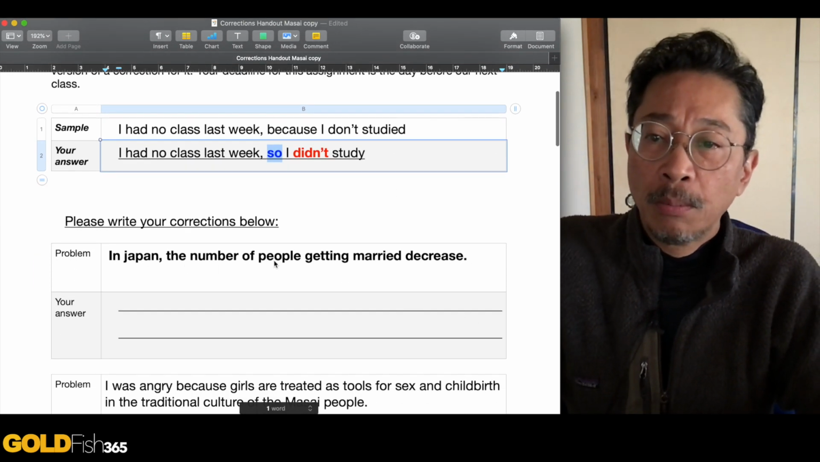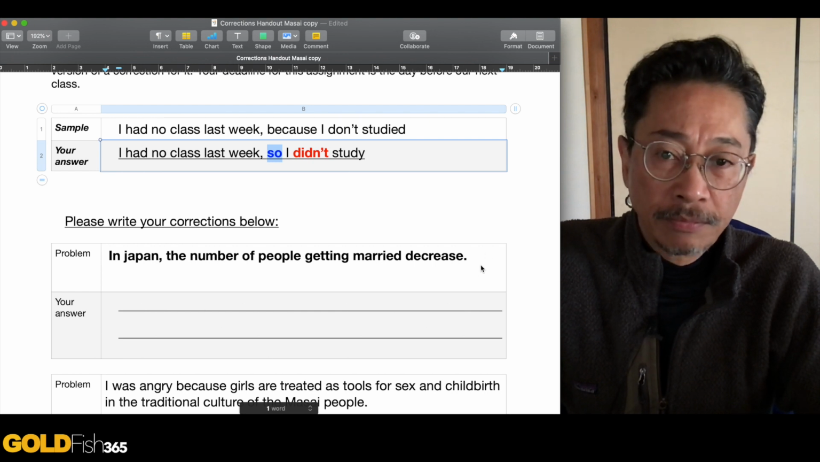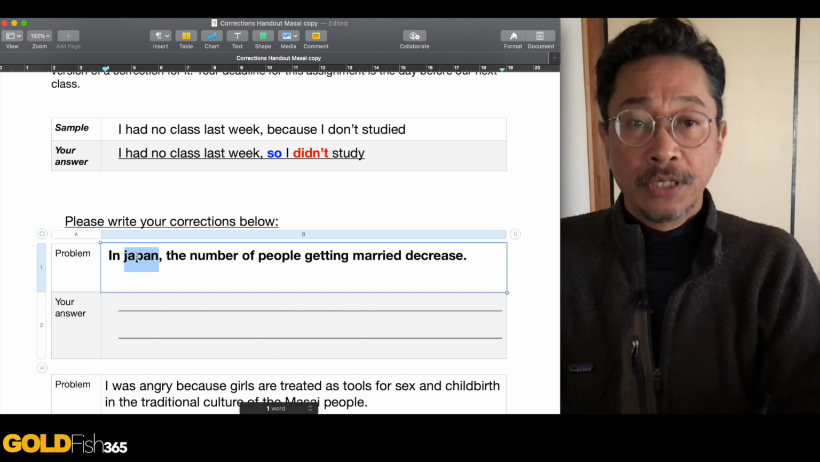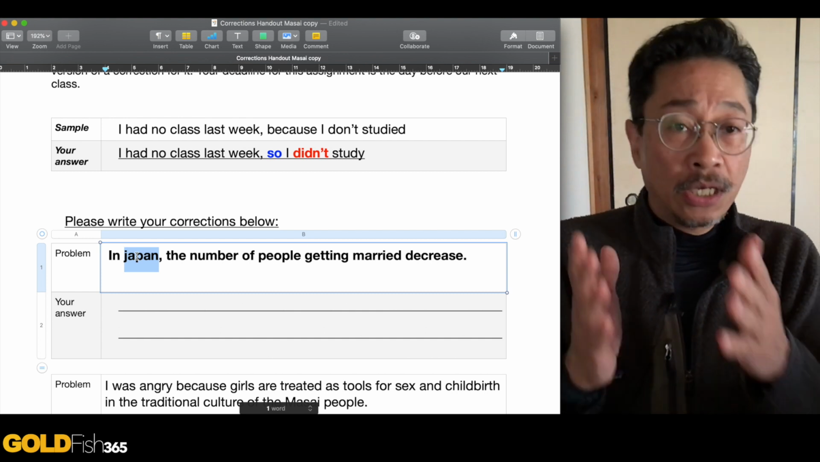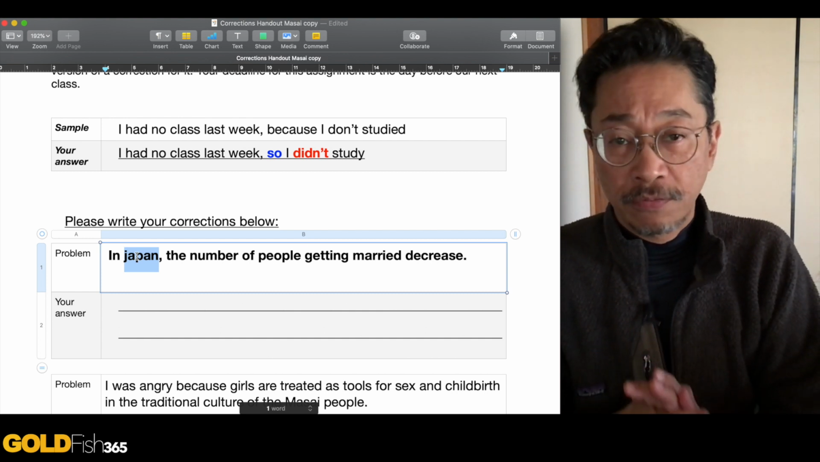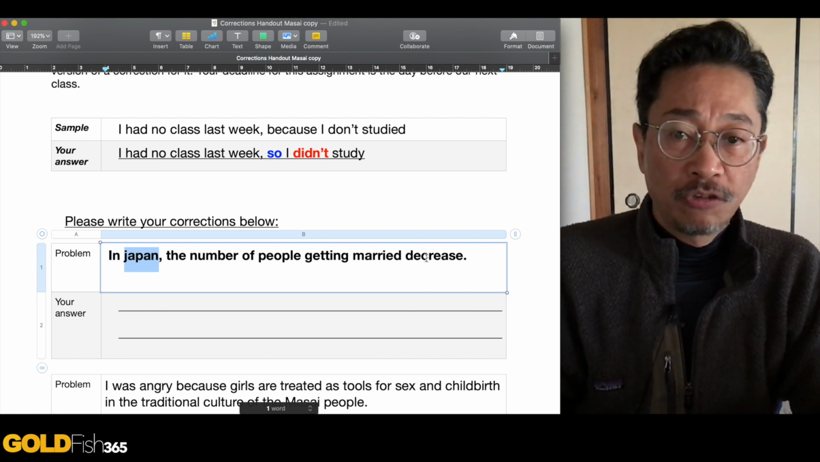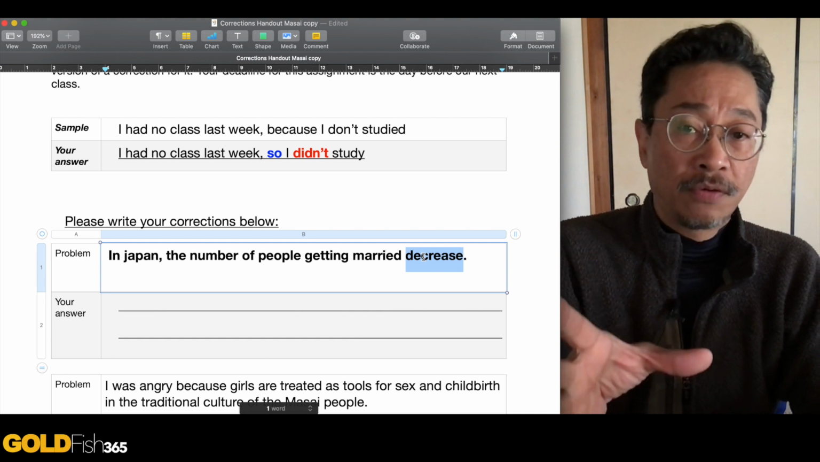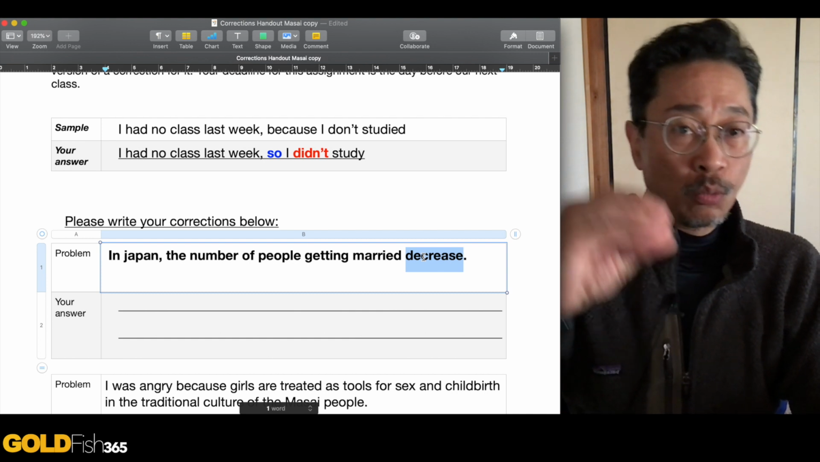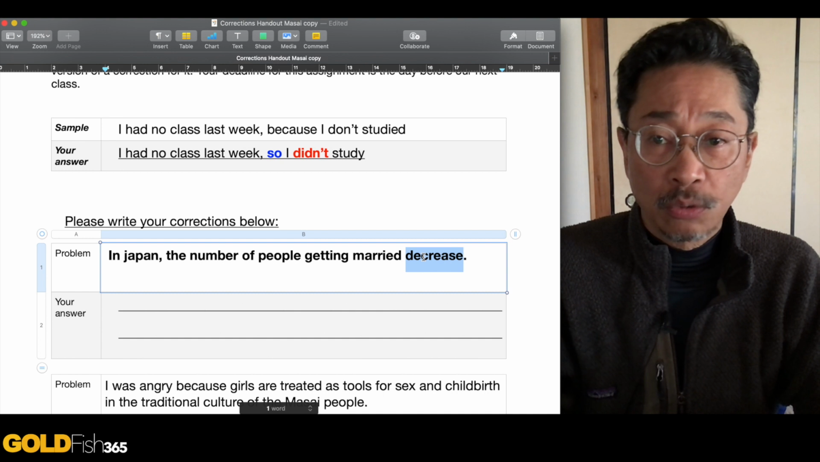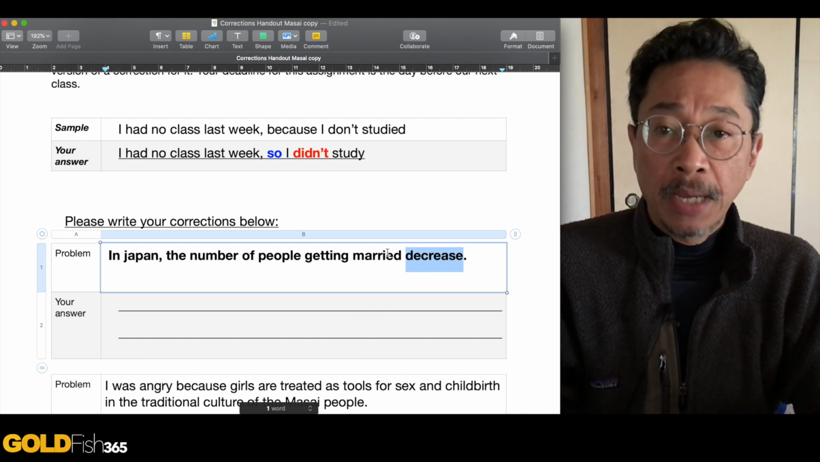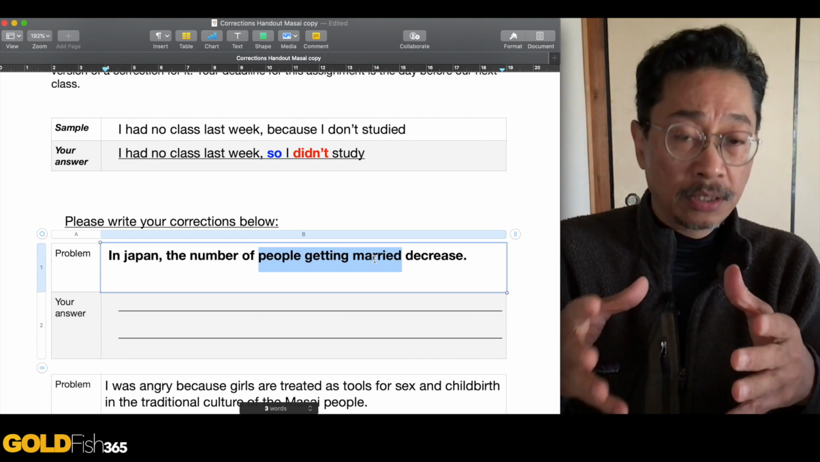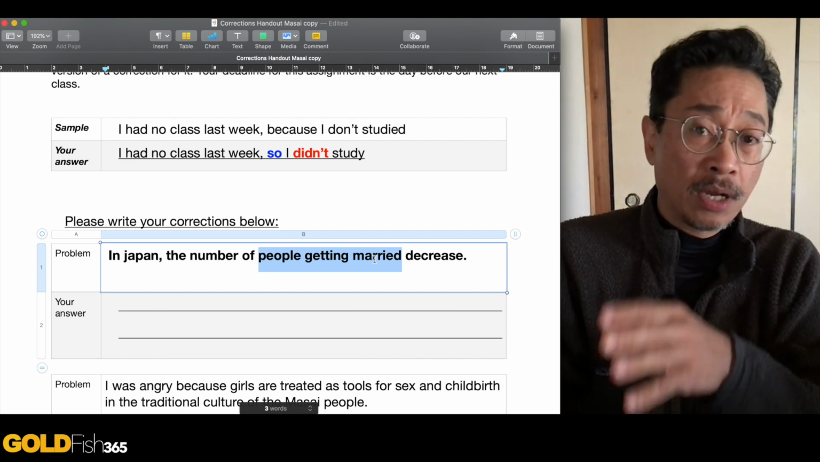"In Japan, the number of people getting married decrease." Okay, so number one, Japan, because it's your country, and it's a country, it's like a name. It's always in the capital letter for the first letter. Okay? And you have to be careful about this verb. Verb decrease is a verb. And you have to look at what the subject is so that then you can get the right form. People getting married is the subject. This is the subject. Now, if that's a subject, what is its pronoun form? Its pronoun form is it.